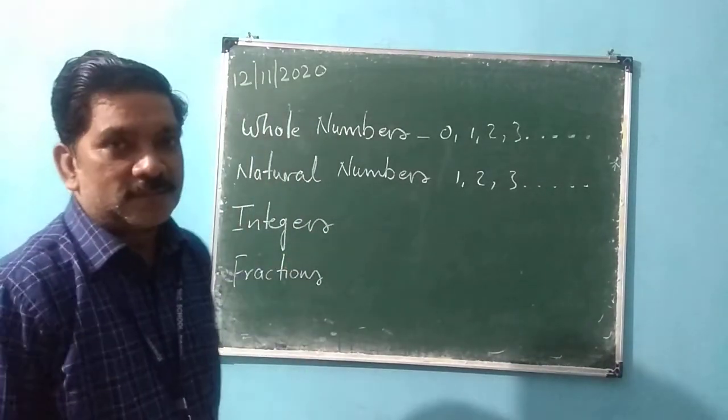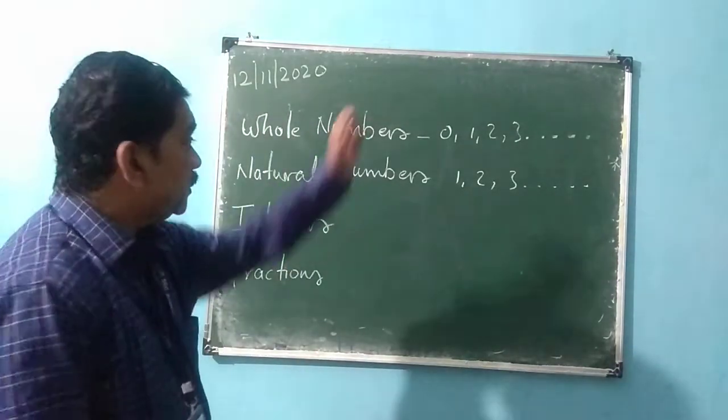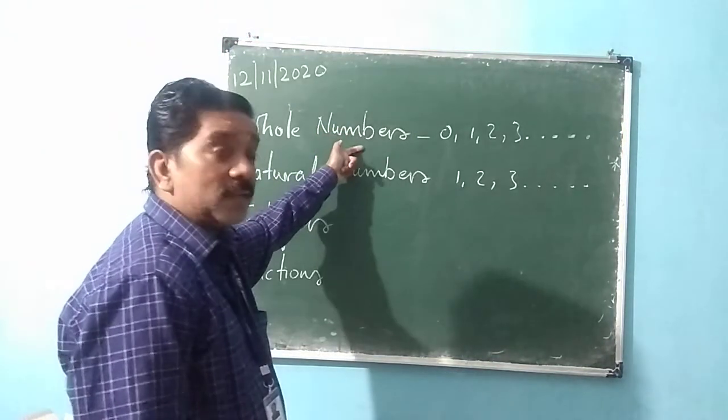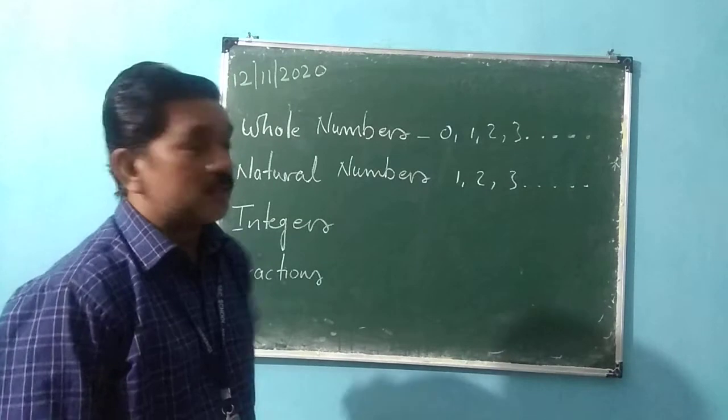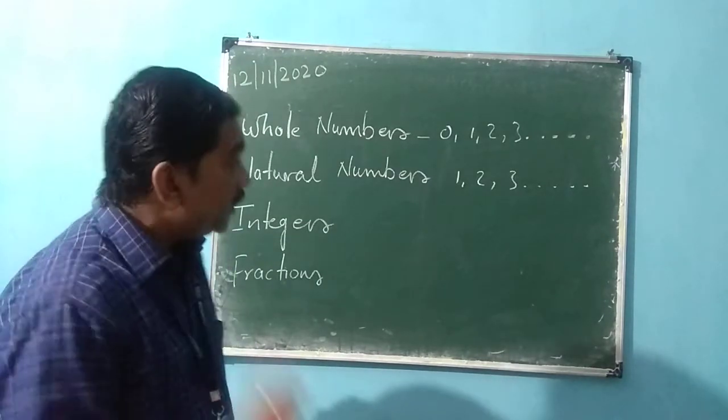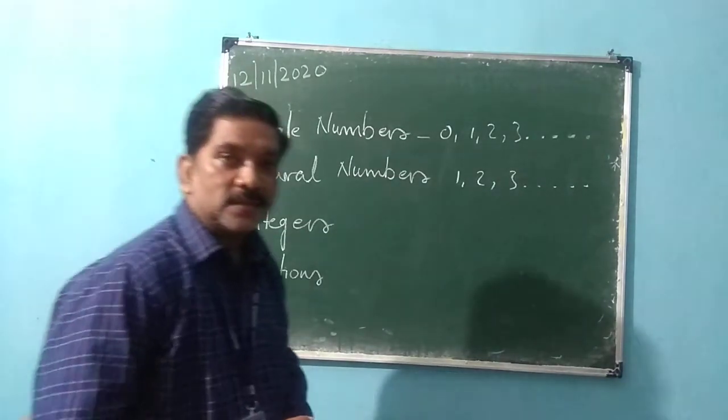Now what are integers? Whole numbers start from 0, natural numbers start from 1, 2, 3.